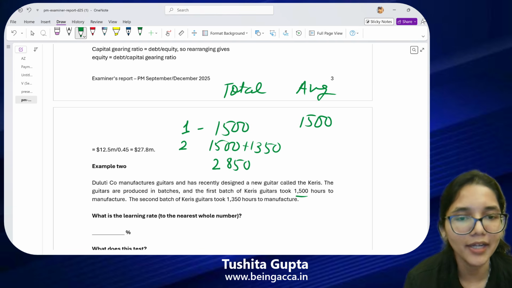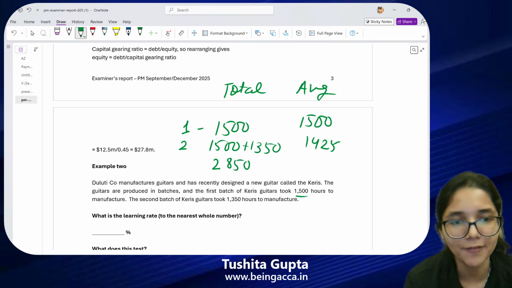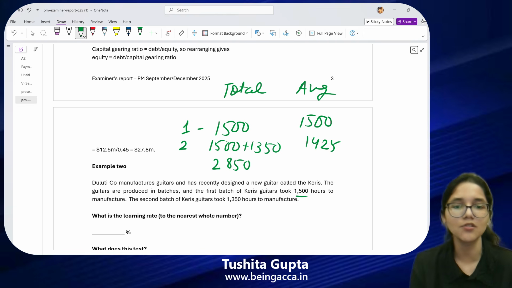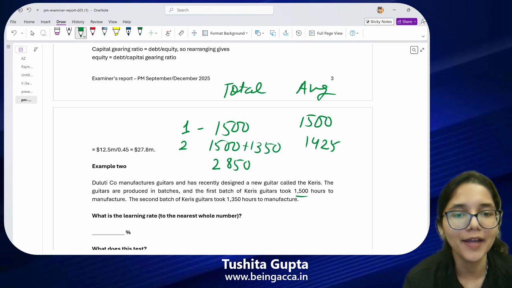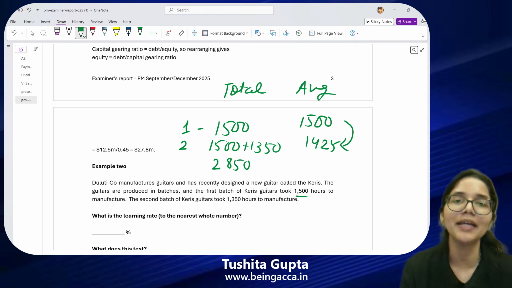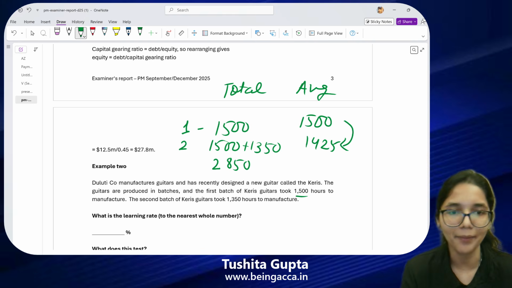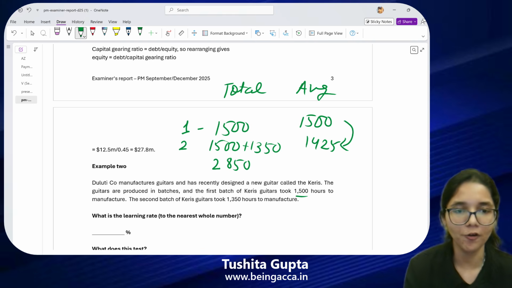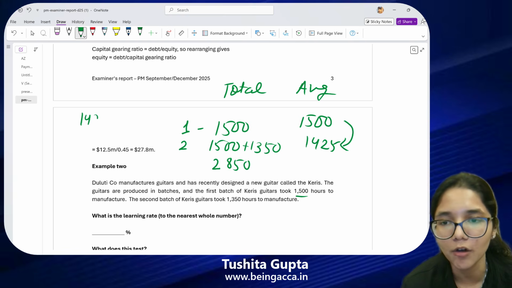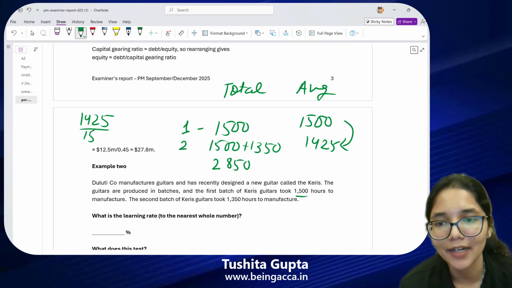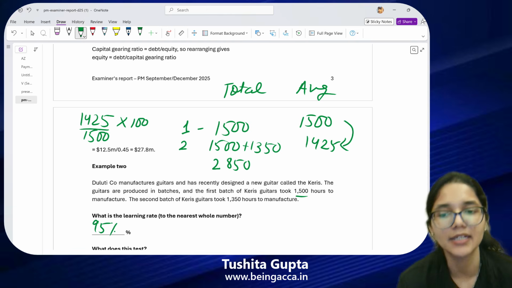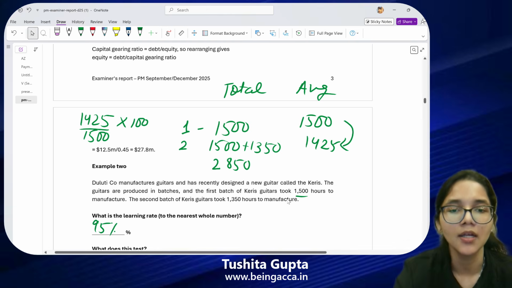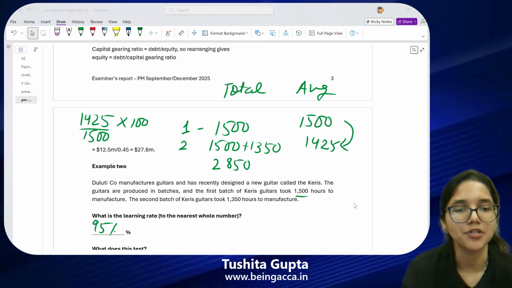You're going to get 1425. You can see that when your production doubled, your time taken per batch has fallen. So you simply take the new figure of 1425, divide that by 1500, and convert it to a percentage. That gives you 95% as the learning rate for these guitars.